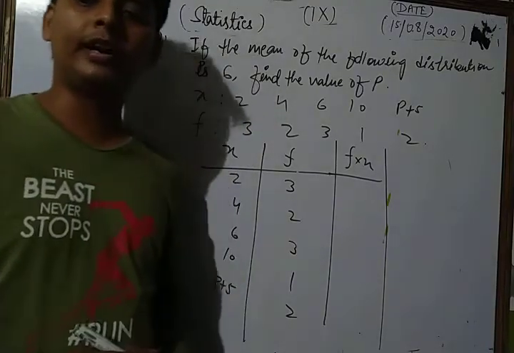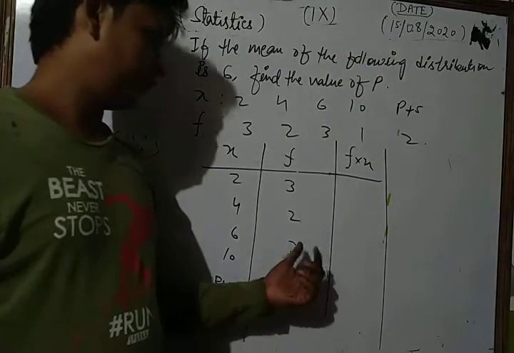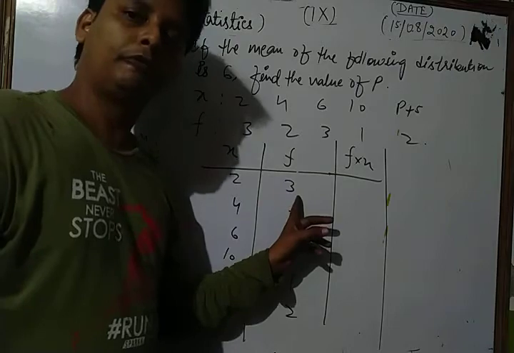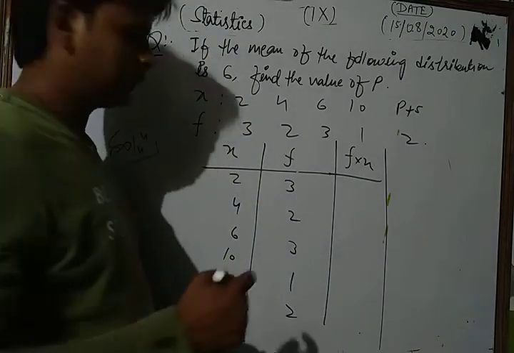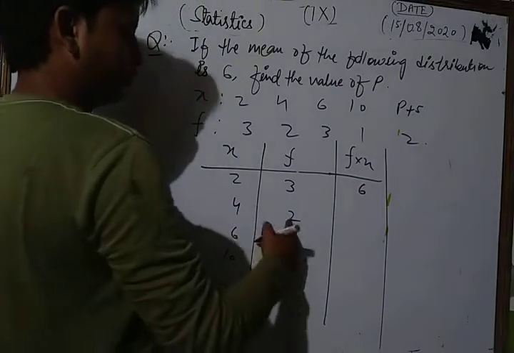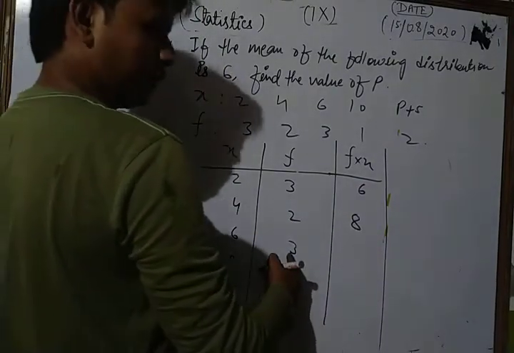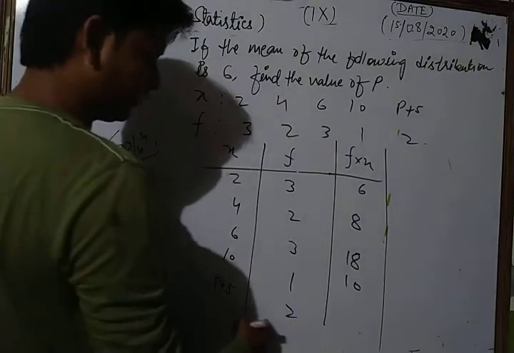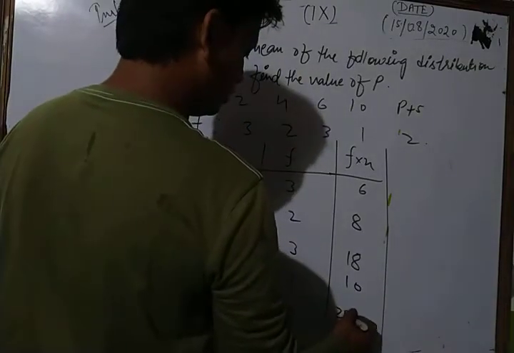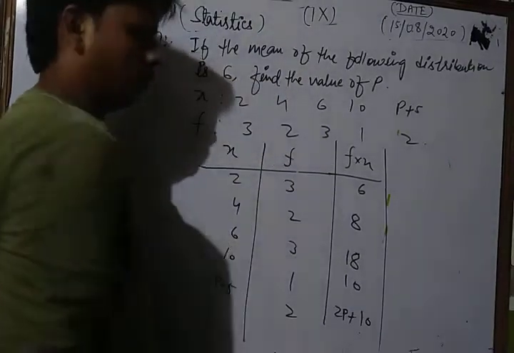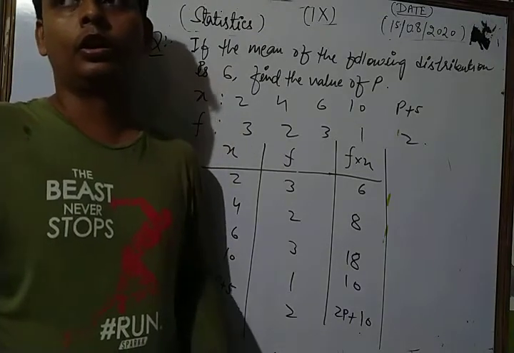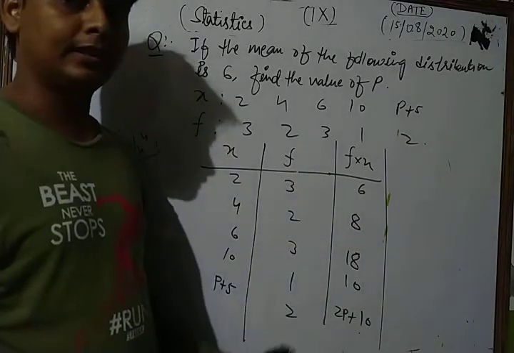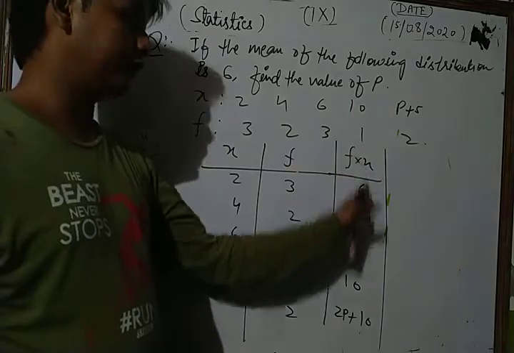Now what do we find, dear students? We find the value of f into x, means we multiply the variable and their corresponding frequencies. Okay, let's see. If we multiply that, 2 3s are 6, 4 2s are 8, 6 3s are 18. So here we write 18. 10 1s are 10, and finally 2 into p plus 5, means 2p plus 2 5s are 10. Okay, now we find the sigma f, means the sum of frequencies, and we find the sigma f into x.